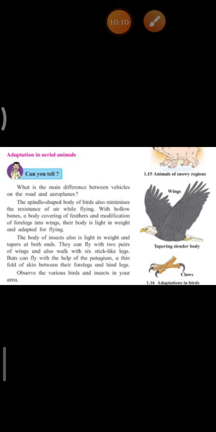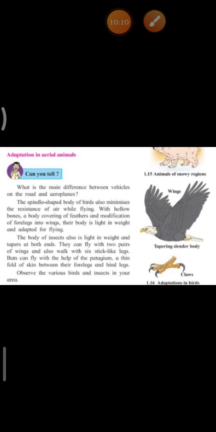Okay, the body of insects is also light in weight, and it tapers at both the ends. They can fly with two pairs of wings and also walk with six stick-like legs. Bats can fly with the help of patagium, a thin fold of skin between their forelegs and hind legs.